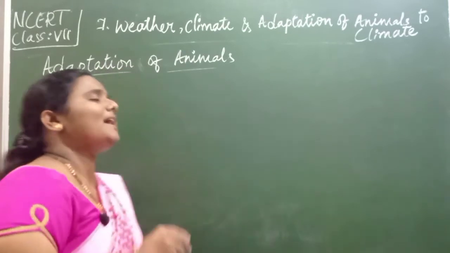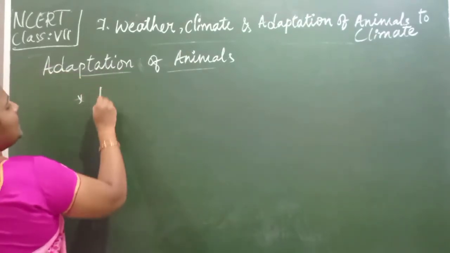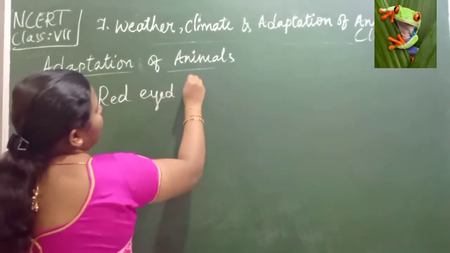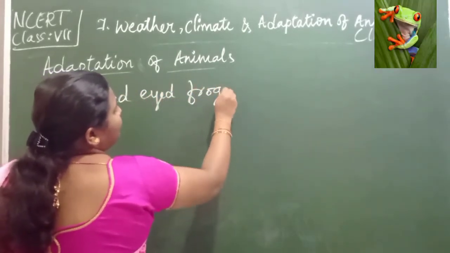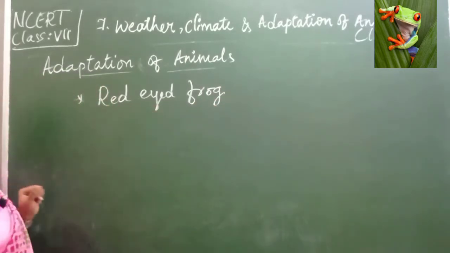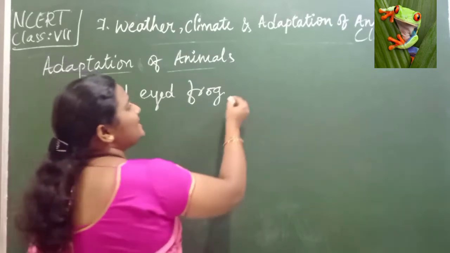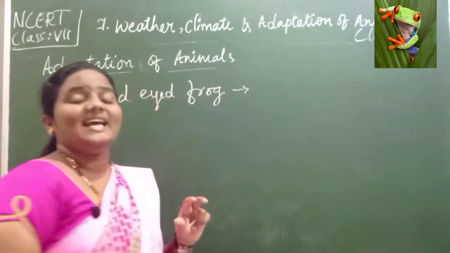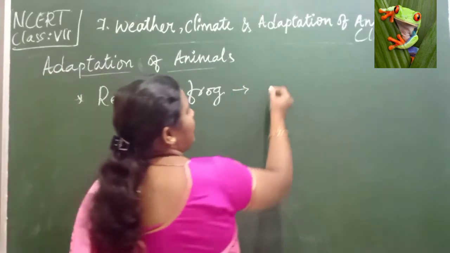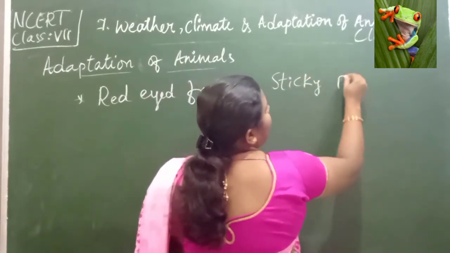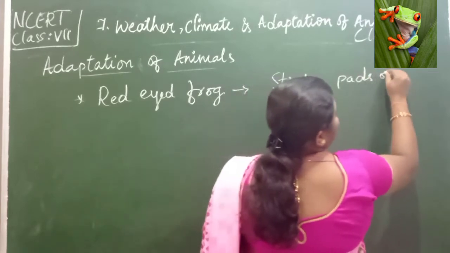One such best example is, children, the red-eyed frog. The color of this frog is red, hence the name red-eyed frog. The peculiar, interesting feature of this frog is that it has sticky pads on its feet.